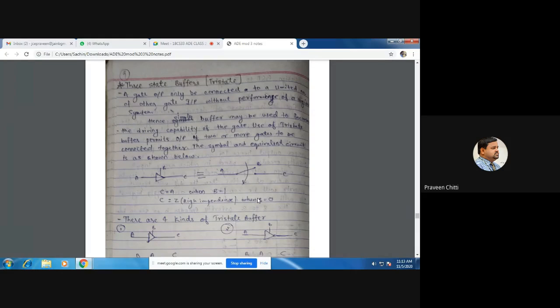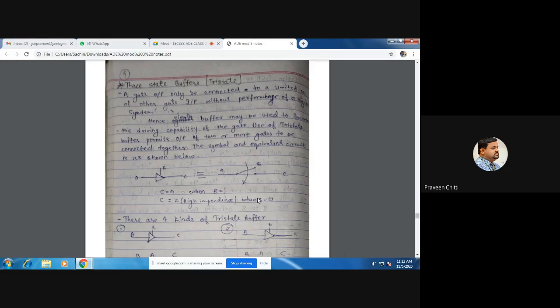I hope all of you understood what a buffer is. For the time being, forget about that amplifier part which I have explained to you. I gave that example of an amplifier just as an analogy. Don't relate it exactly with the amplifier now. The buffer, as I said, is basically used to increase the driving capability of the gate.